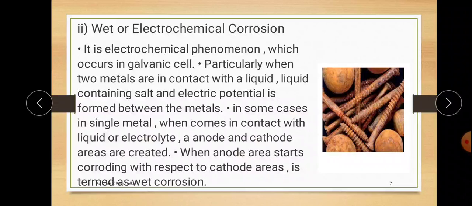That type of corrosion is also known as electrochemical corrosion. So basically, in electrochemical corrosion, there is a compulsive formation of anode and cathode, and because of the presence of a corrosive condition, that is the electrolyte, it gets converted into corrosion. Now, when the anode area starts corroding with respect to the cathode area, it is termed wet corrosion. Always remember, corrosion takes place on the anode, meaning oxidation always takes place on the anode.